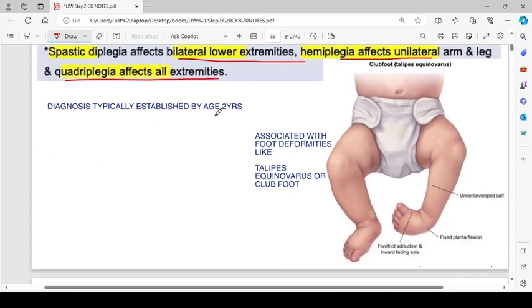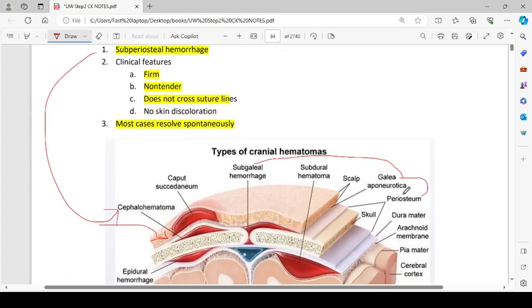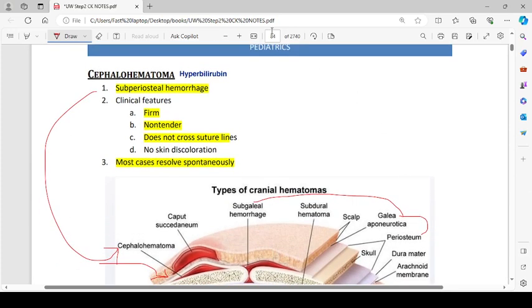Diagnosis is typically established by the age of 2 years, associated with foot deformities like talipes equinovarus or clubfoot. So this is underdeveloped calf, fixed plantar flexion like this one, and forefoot adduction and inward facing sole. Okay, so this is talipes equinovarus or club foot. Now let's talk about cephalohematoma.